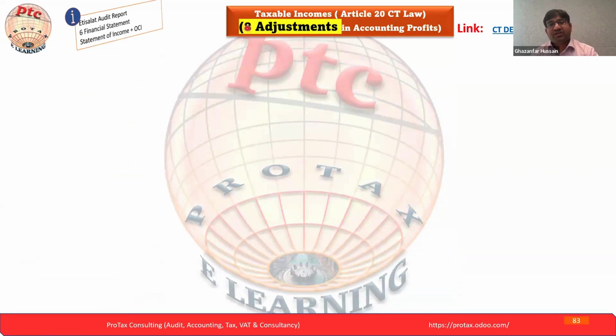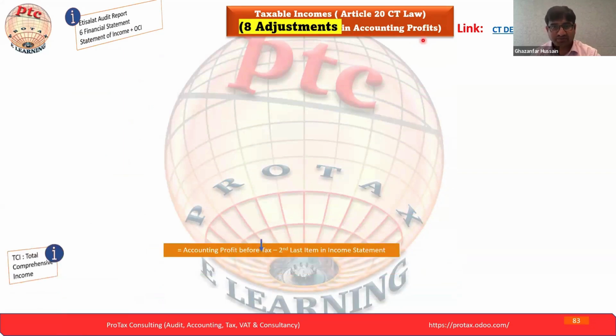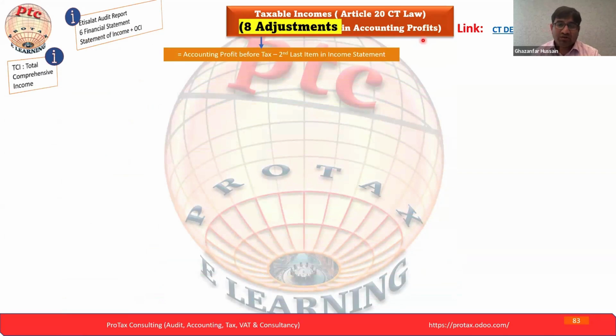Now, within taxable income, there are 8 adjustments that we will apply to the accounting profit to reach the taxable income. We will start our calculation from the accounting profit before tax. This is the second last item in the income statement. What is the last item? That is total comprehensive income, which we have already seen in the previous slide.